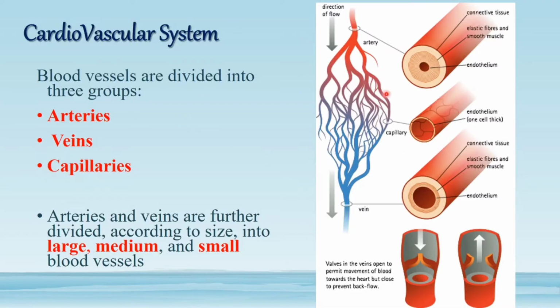Going again to the components of the cardiovascular system: it consists of blood vessels and the heart. The blood vessels are divided into three types. We have arteries, capillaries, and veins. These three are called vessels.